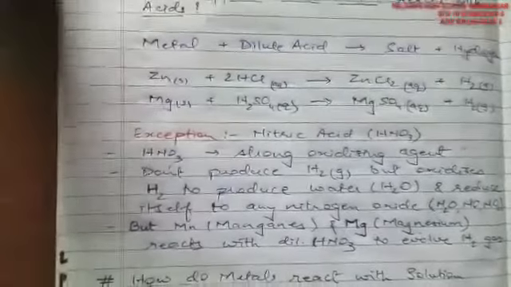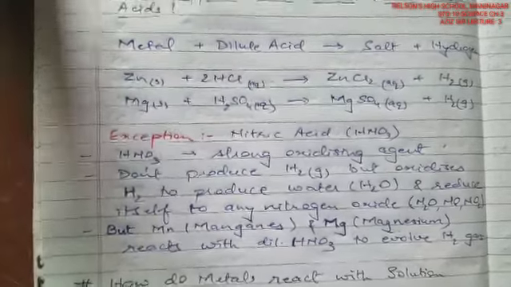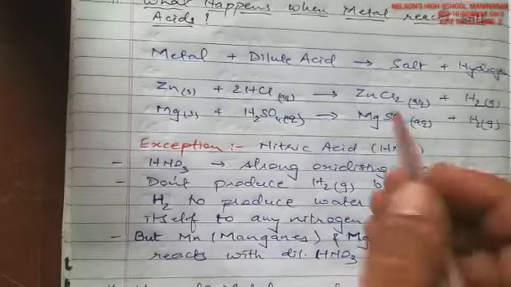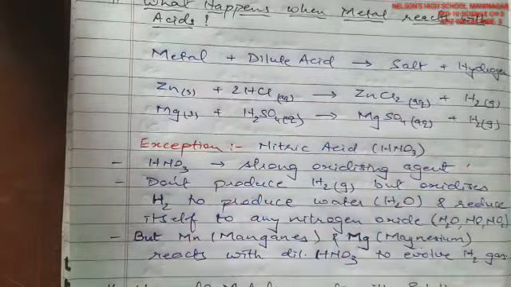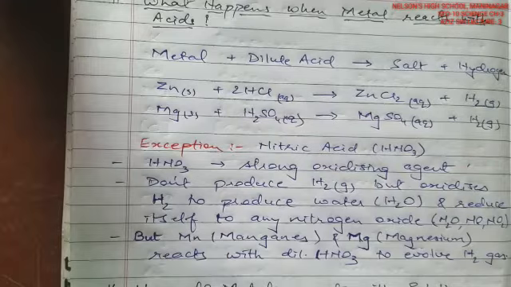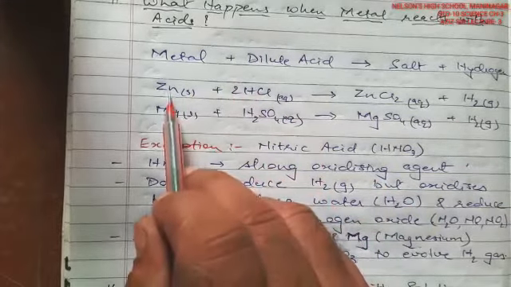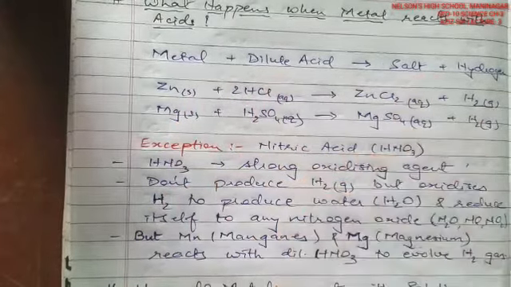Next is what happens when metals react with acids. Generally, metals react with dilute acids like hydrochloric acid, sulfuric acid, phosphoric acid, and general mineral acids. They react with metals, that is zinc. Metal reacts with dilute acid, forms salt, and hydrogen gas is formed.